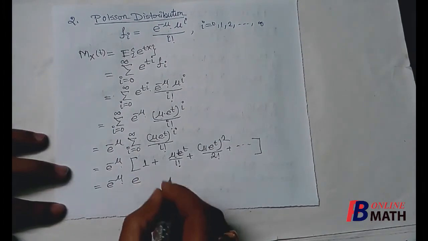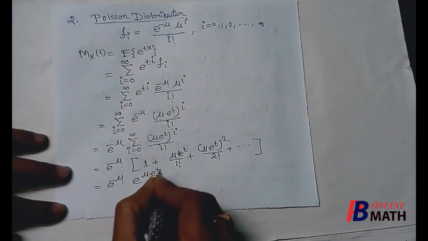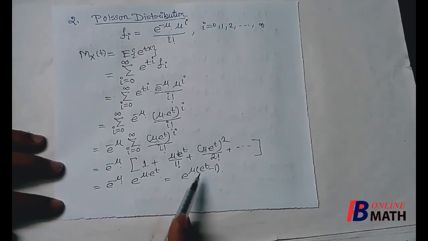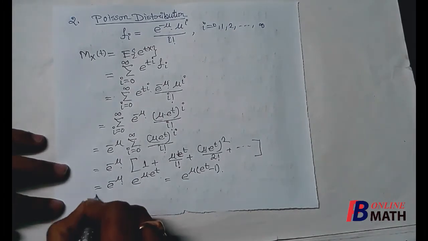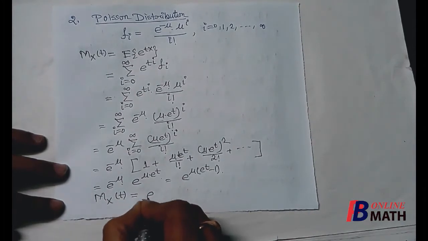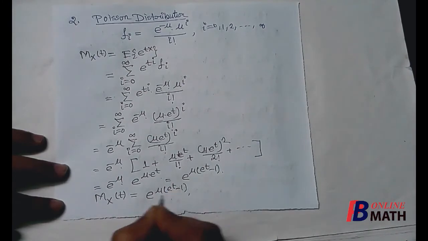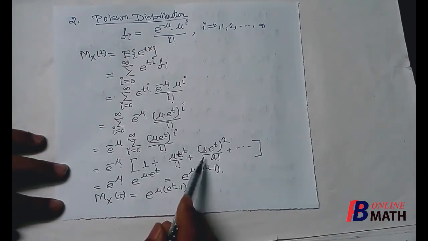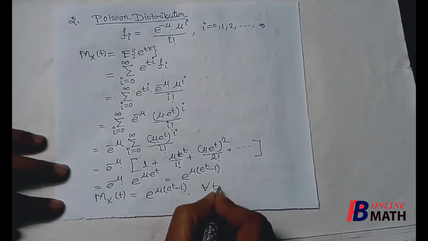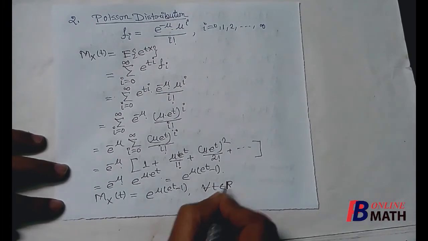So it is the exponential series of e to the power y. That means it is the expansion of e to the power mu into e to the power t, which can be written as e to the power mu into (e to the power t minus 1). So the moment generating function for Poisson distribution is e to the power mu into (e to the power t minus 1), and this series is valid for any real value of t. So the moment generating function for Poisson distribution is valid for any real value of t.